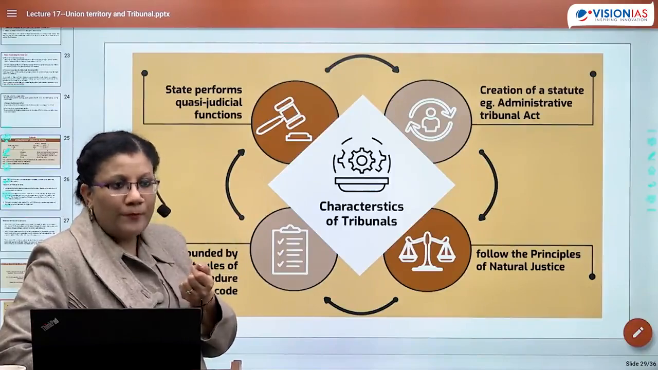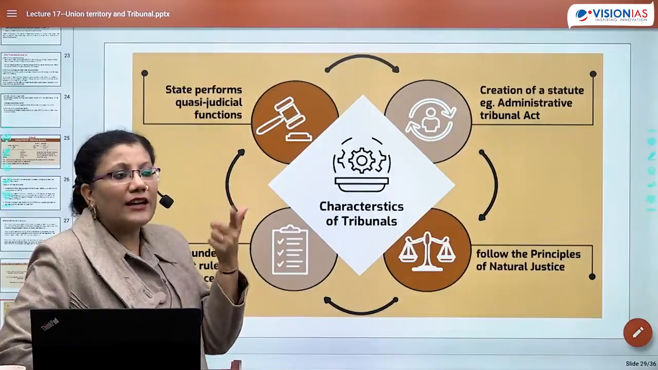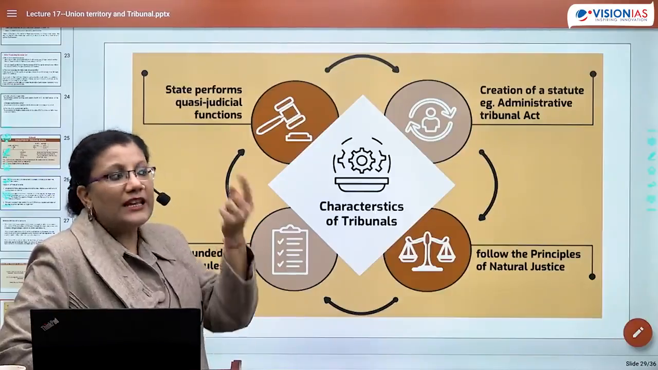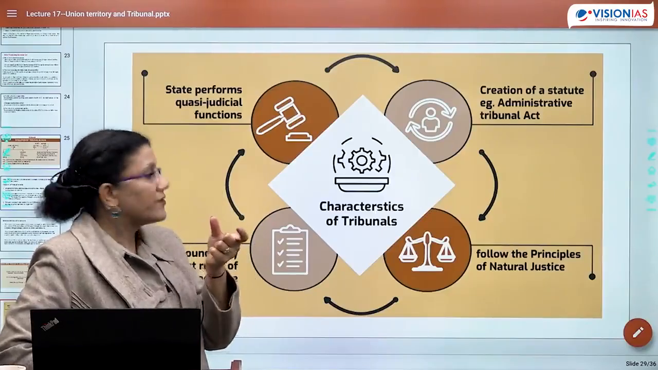Hearing होगी इनमें. Hearing will be based upon natural justice. They will even have an idea of summoning also. They can even ask for evidence also. इसको कहते हैं quasi judicial functions, right?